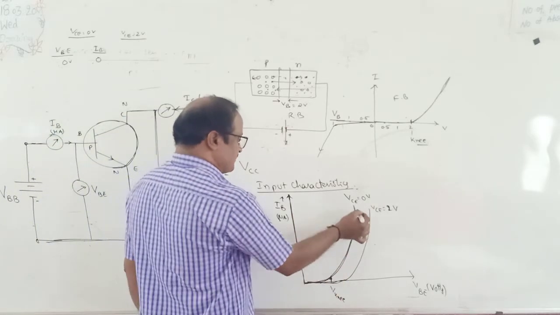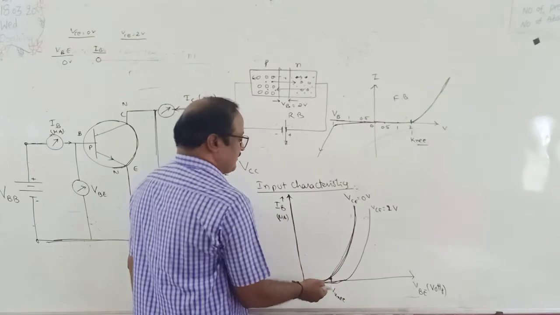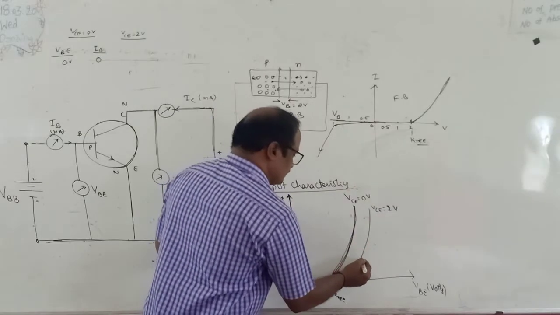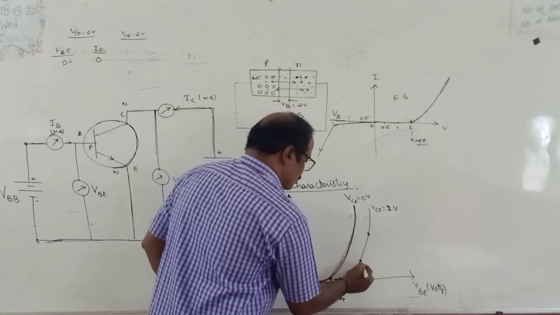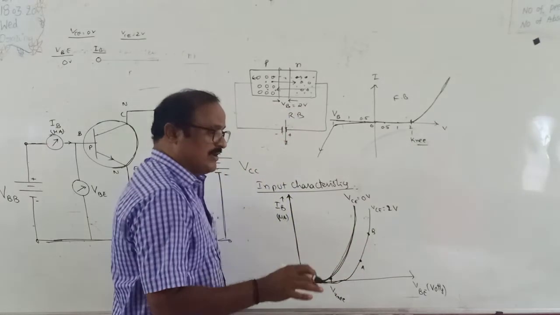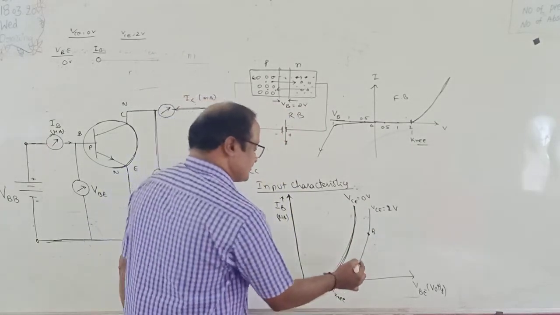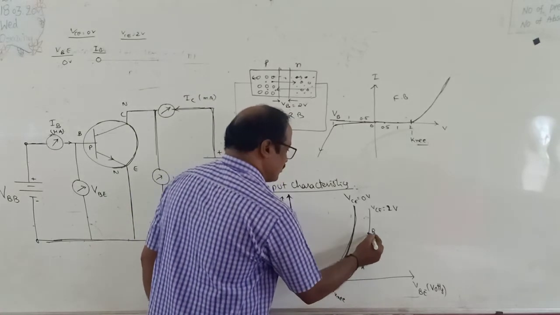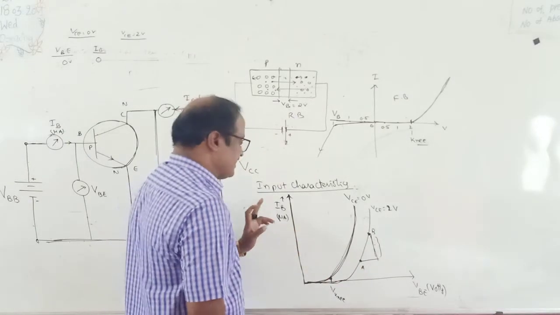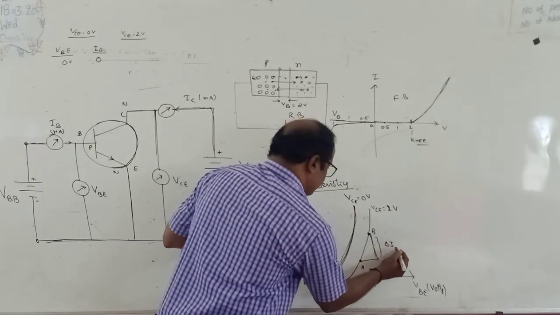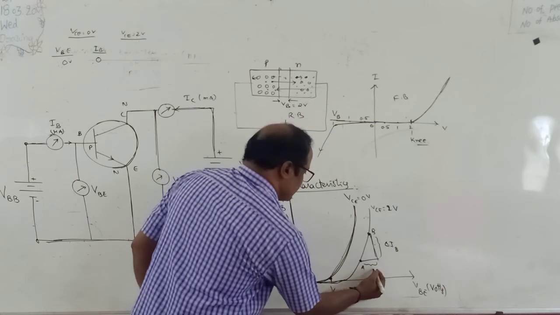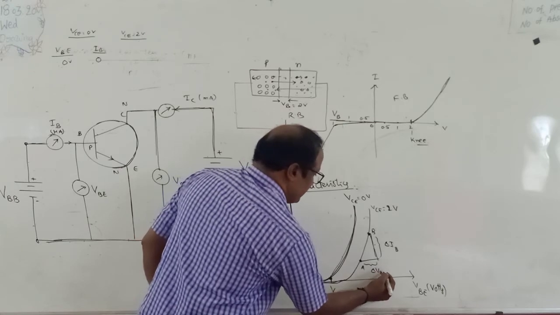Suppose from this point onwards approximately it comes as a straight line. Suppose it is taken as a curve. In between these 2 points, let us consider 2 points called A and B. In between A and B, how do you find out the input resistance? This line indicates the change in current in the base region, that is delta IB, and this indicates the change in voltage, that means delta VB.